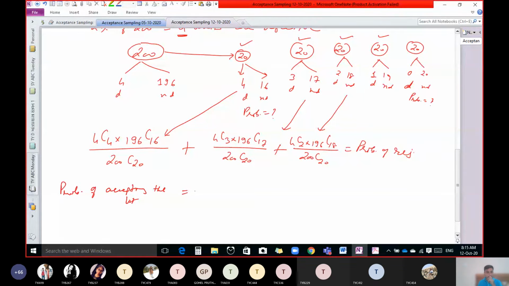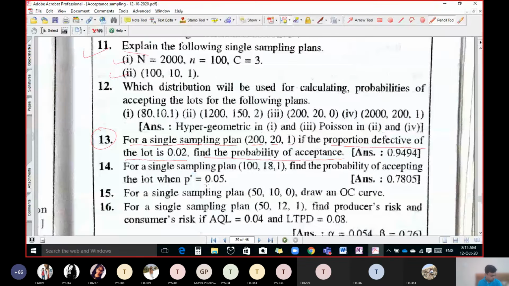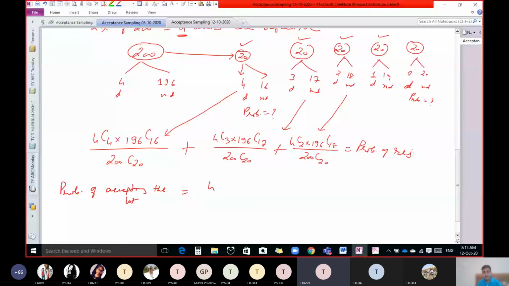Any of you? 4C1 into 196C19 divided by 200C20 plus 4C0 into 196C20 divided by 200C20.